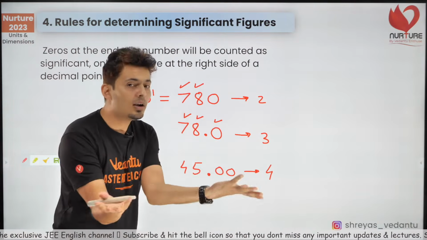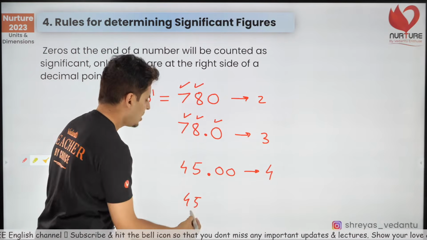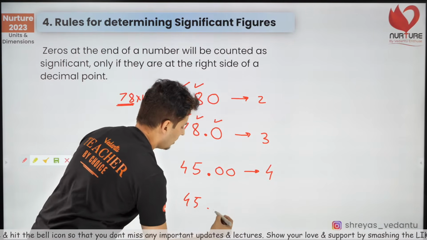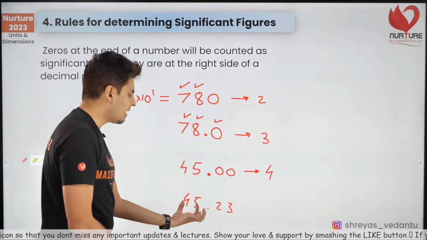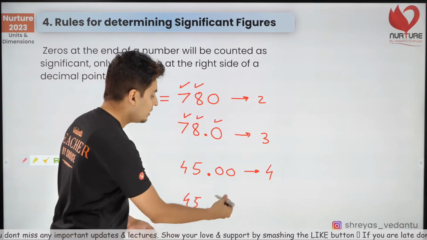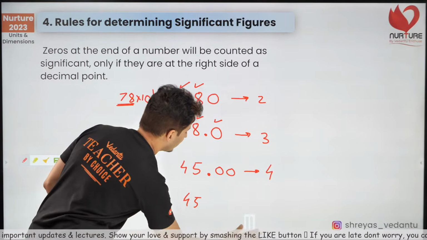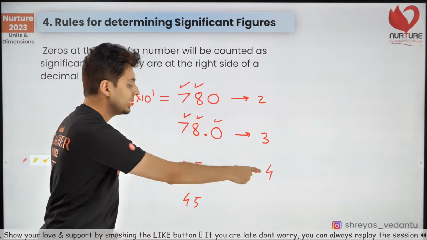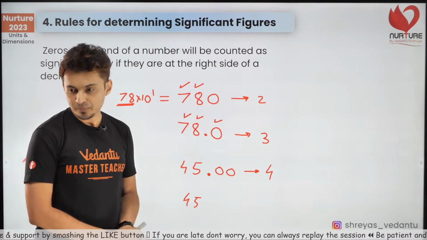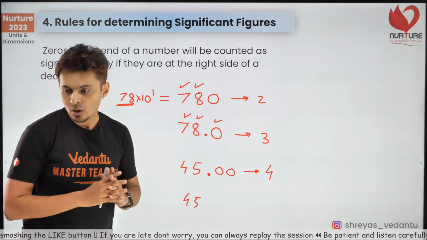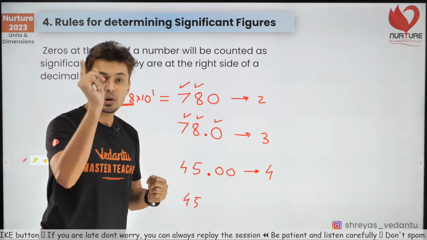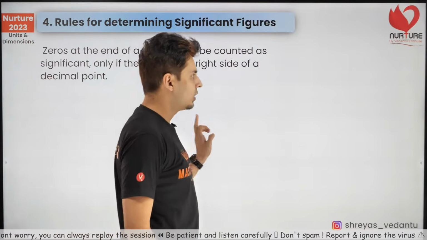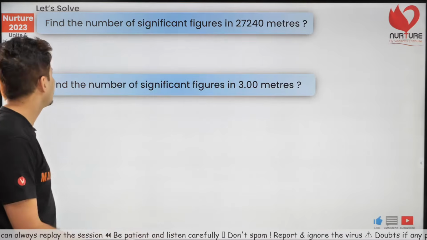If you are not sure about it, then you would have just written 45. Then maybe it is 45.01, maybe 45.23, I don't know. Maybe you just rounded it off to 45. Who knows? So you will not be sure of that. When you just write 45, it has 2 significant digits, but when you actually put the decimal points, you are sure about it. That's why those zeros are counted. Only when it comes in between, it is significant, and only when it comes after the decimal, then it is significant. The powers of 10 are not to be counted. That's the simple way of remembering significant figures.